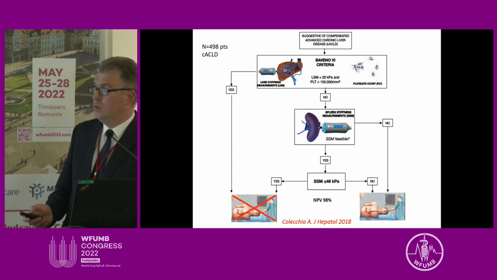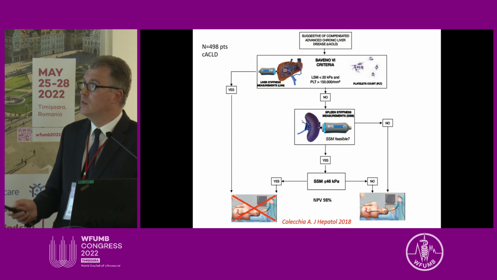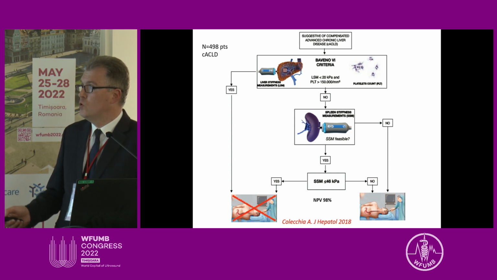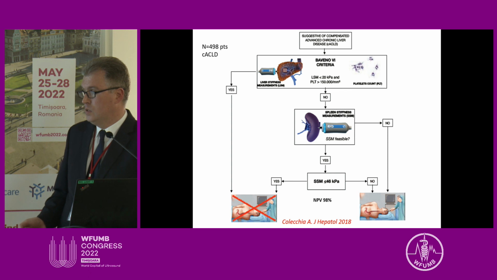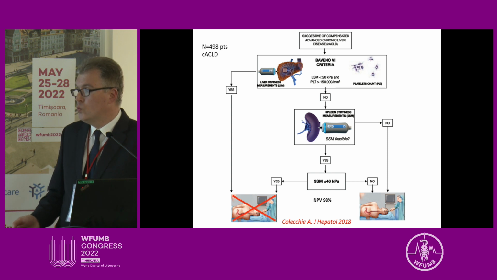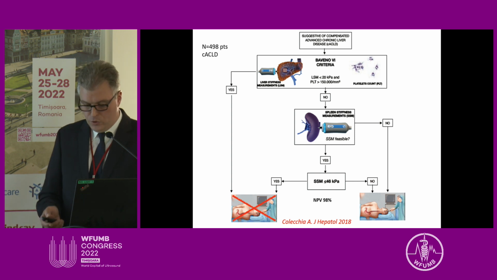And what they suggested is that when we have patients with CACLD, then in the first step we should apply the standard Baveno criteria, so the combination of liver stiffness and platelet count. And if the patient did not fit into these criteria, then for the second step we should perform spleen stiffness measurement, and they came to a cutoff value of spleen stiffness below 46 kilopascals, which had a very high negative predictive value of 98%, which could be used for ruling out the presence of large esophageal varices.